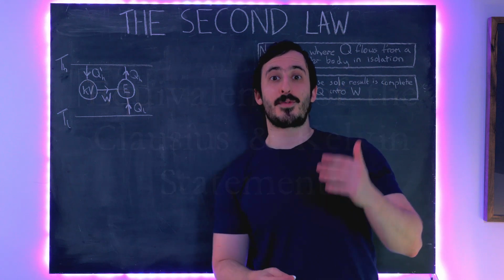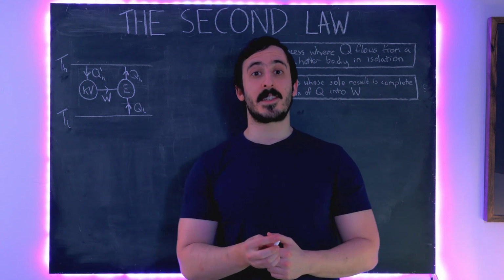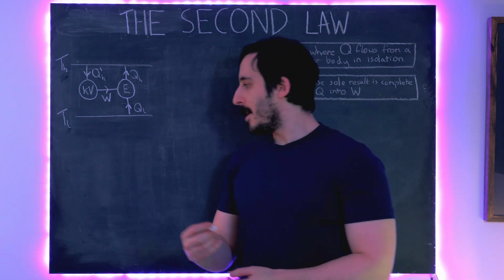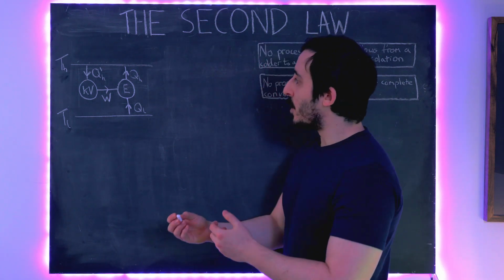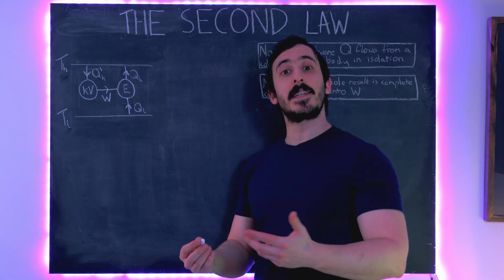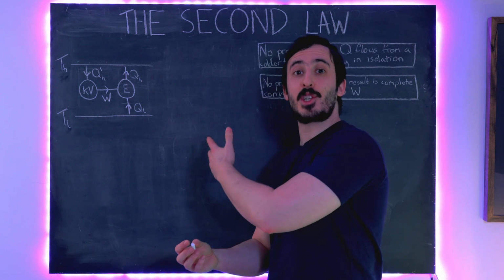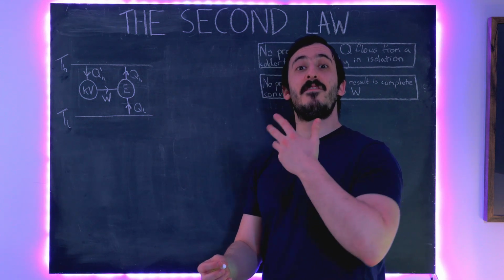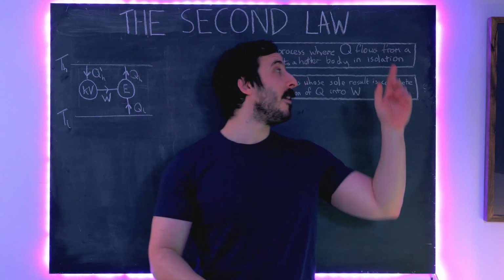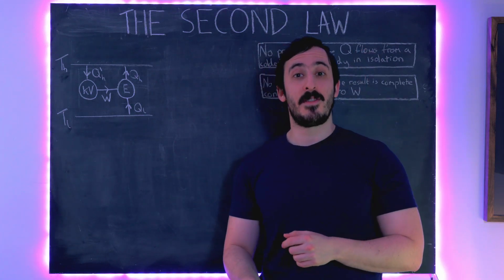So, in order to prove the equivalence of these two statements of the second law, we first need to introduce the idea of a Carnot engine. Now, a Carnot engine was introduced by the physicist Sadi Carnot, and he was able to demonstrate that his type of engine, which I'm about to show you, is the most theoretically efficient type of heat engine that's possible, and that any other type of heat engine would violate this Clausius statement of the second law.